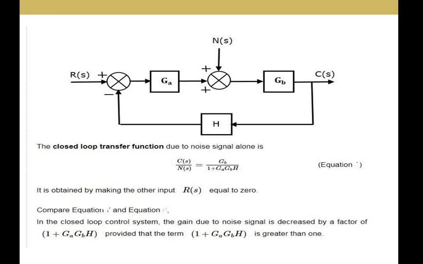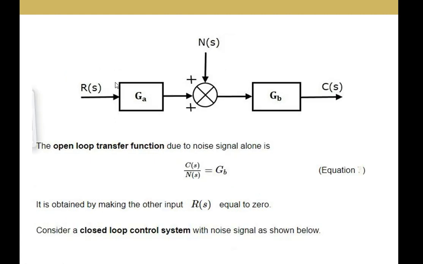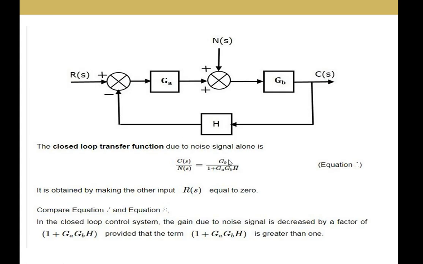Now I am taking the same system, but applying some feedback. The feedback value is H. A part of the output is getting back to the input. Similarly, here I want to calculate C of S by N of S, with N of S as the input and C of S as the output, and R of S equal to 0, which means you don't need to consider the summing point.